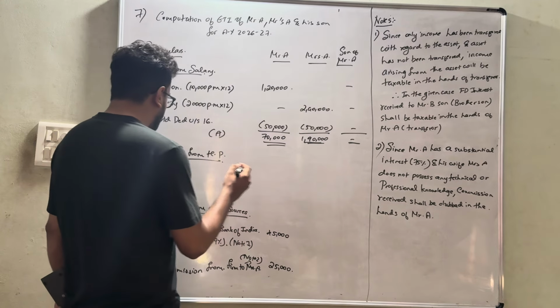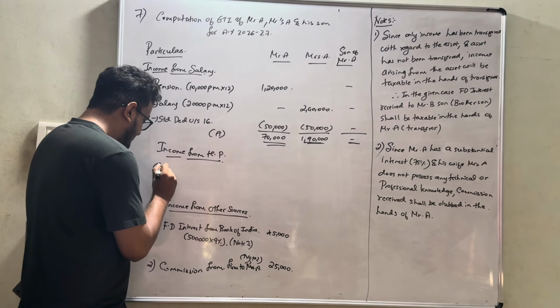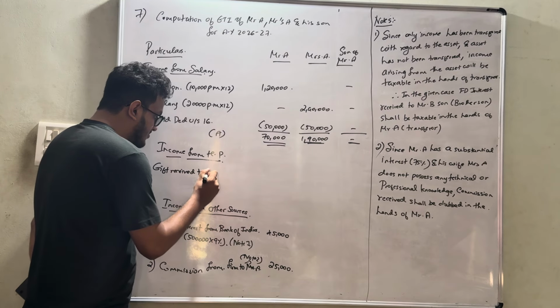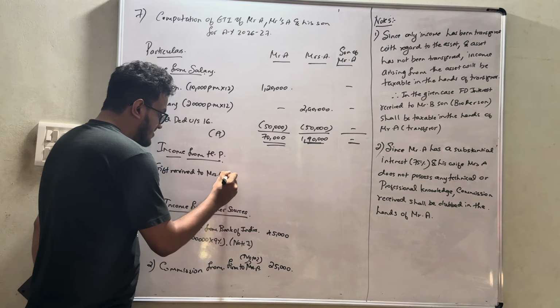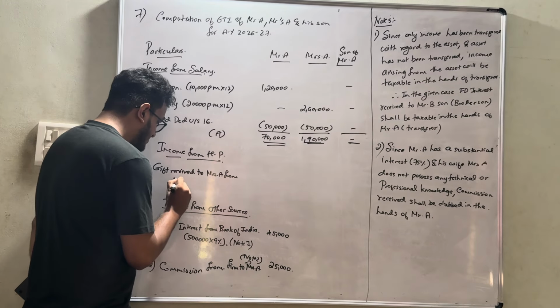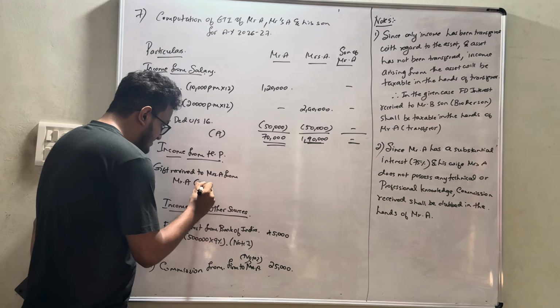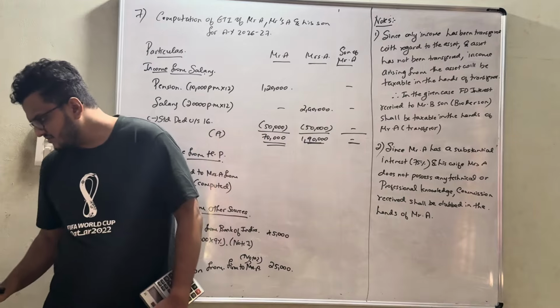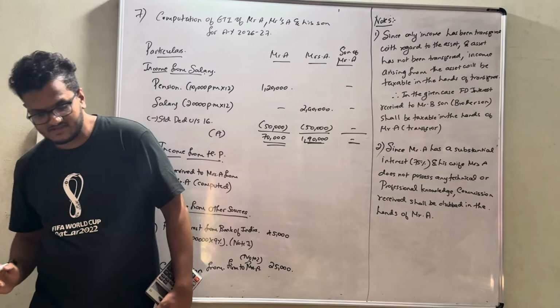So obviously, income from house property is nothing but the computed income. You have already computed the income, that is 52,000.